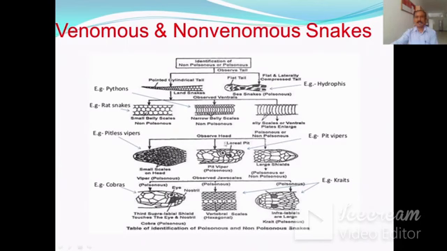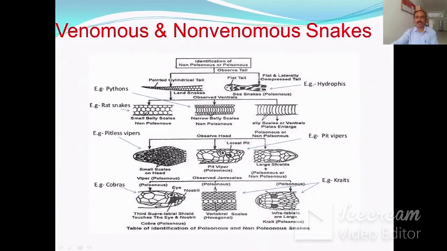After that, you observe the head of the snake. If the scales on the head are small, then it may be the viper, pitless viper, and it is poisonous. If there is a loreal pit present on the head region, then it is the pit viper and it is also a poisonous snake. Then if larger shields are present, at that time it may be poisonous or non-poisonous.